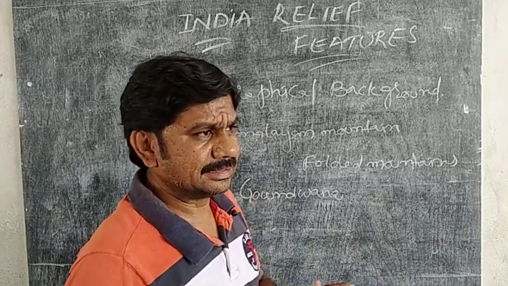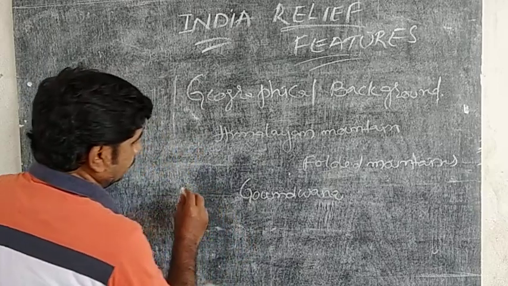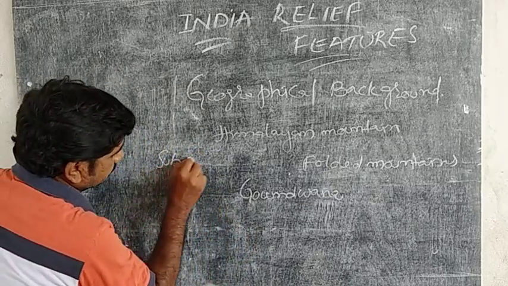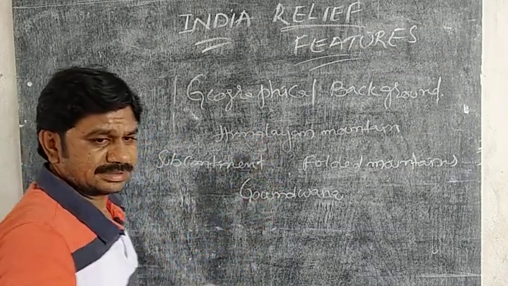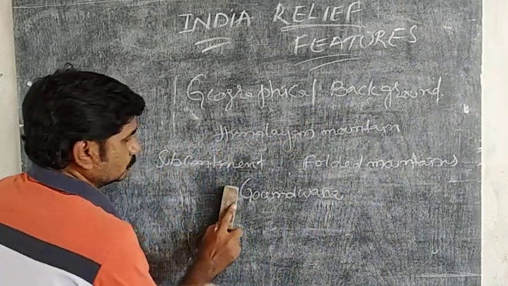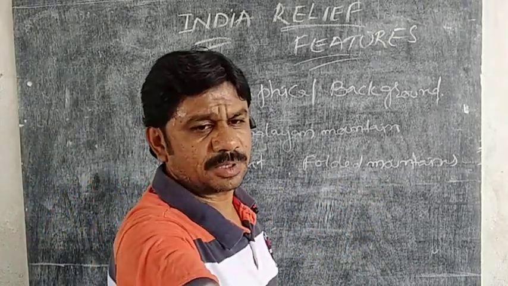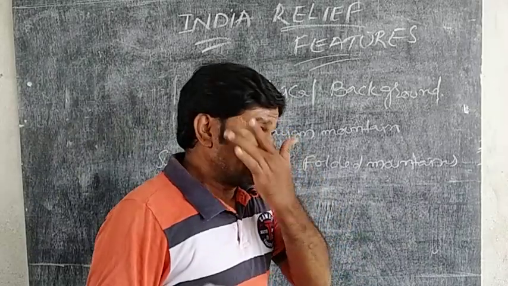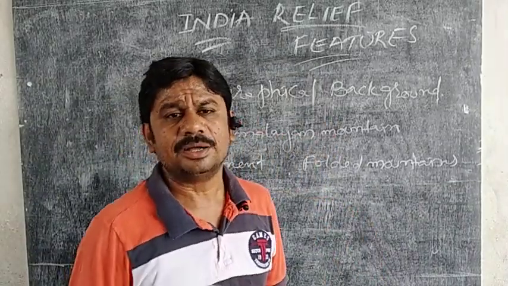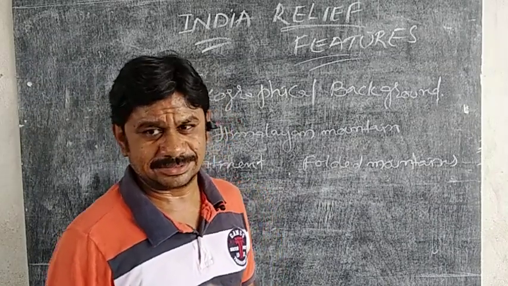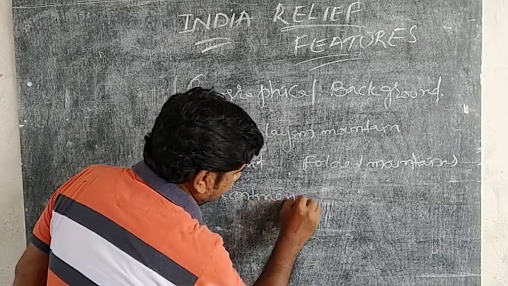So, India is located in the Gondwana landmass, and also India is known as a subcontinent. What is meant by the subcontinent? Before we understand the meaning of the subcontinent, we have to understand the meaning of continent. What is the meaning of continent?